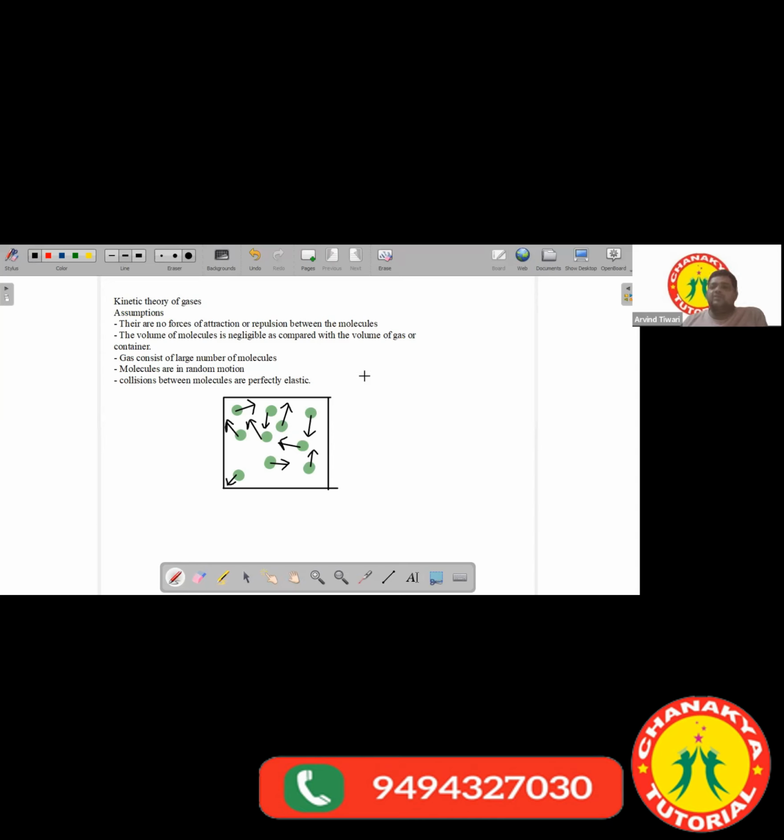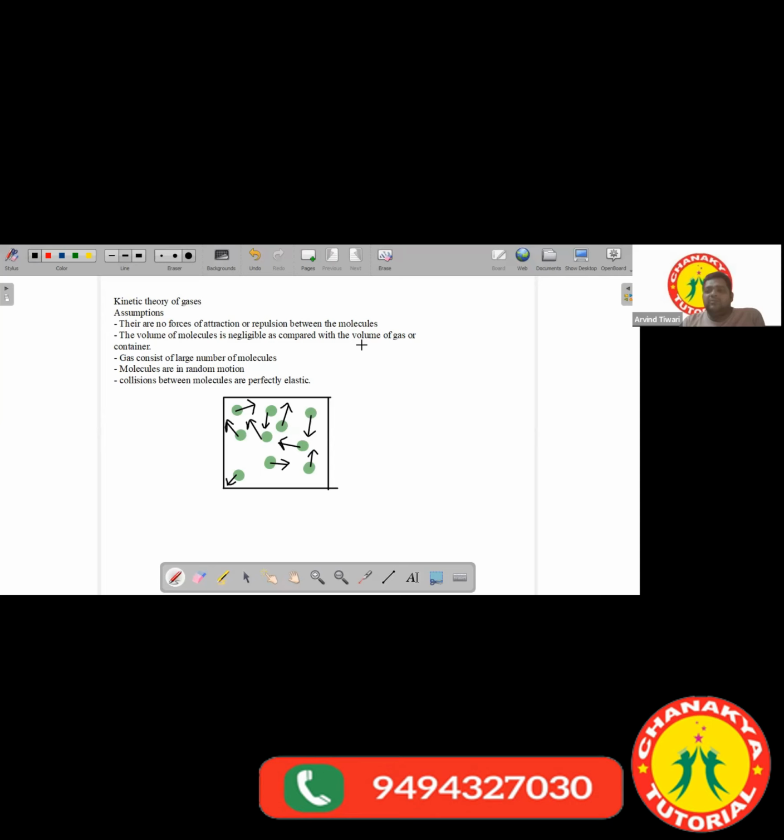Yes, we say that if the quantity is very small, then we say it's negligible. For example, suppose you are weighing gold and you are purchasing 10 grams of gold. With that 10 grams of gold, if you are getting some 5 milligrams, that is a very big quantity compared with 10 grams.